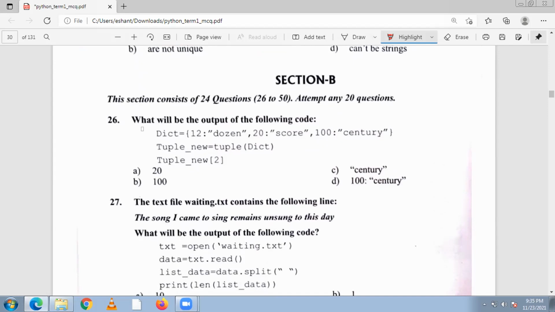Question number 26. What will be the output of the following code? We are just creating a dictionary: 12 dozen, 20 score, 100 century. Then a new tuple from the dictionary. Now tuple_new of second. So we are checking slicing. What is the second of the tuple? You have seen that the indexes are 0, 1 and 2. So the answer is 100, B.